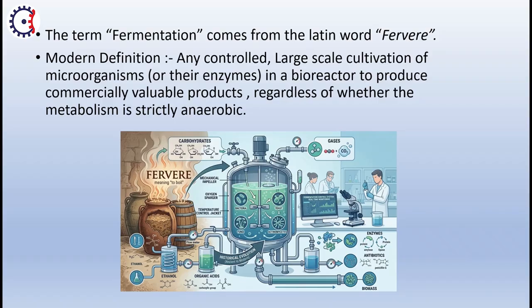So this is a simple definition. In a bioreactor, through industrialization, all these fermentation reactions produce industrially important and commercially valuable products that can be sold in the market. So we are moving forward.